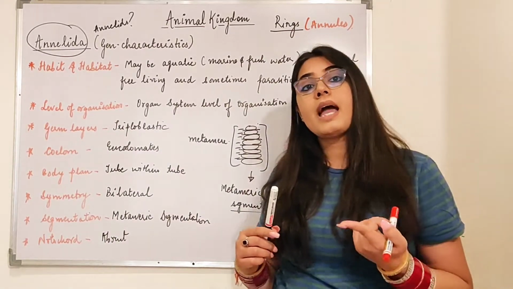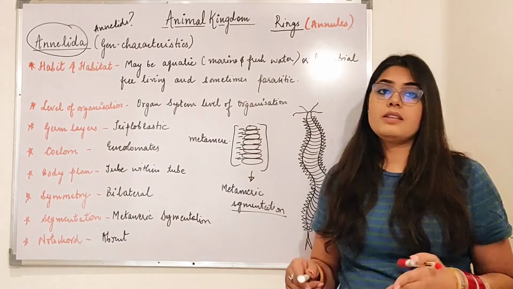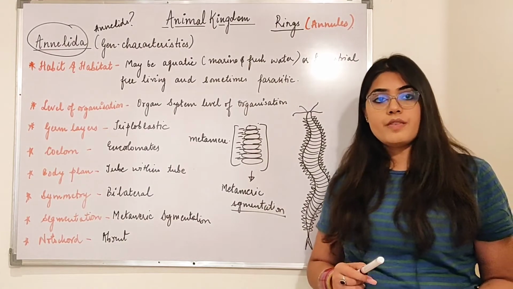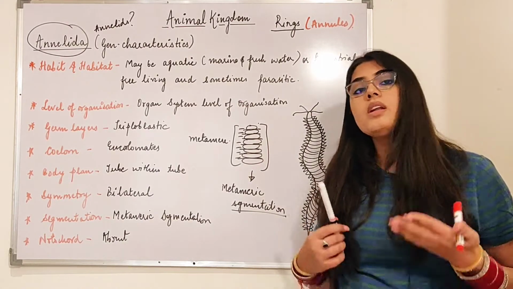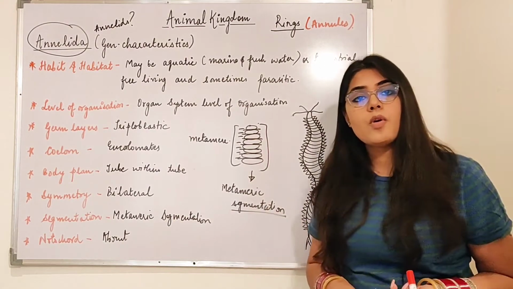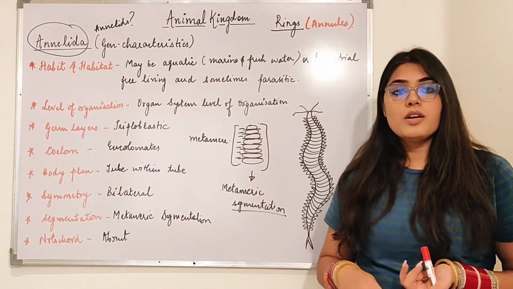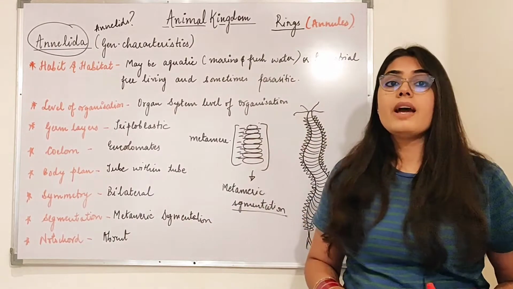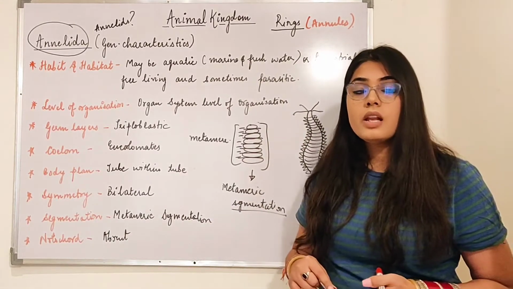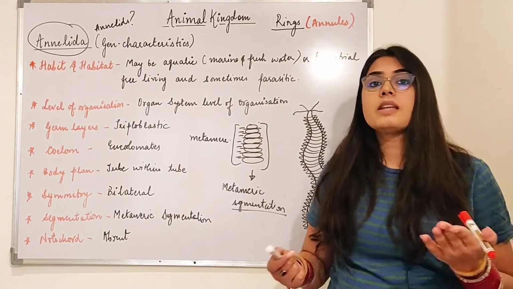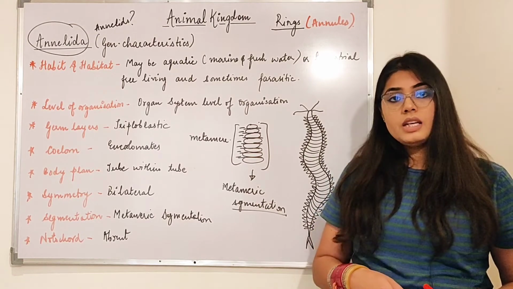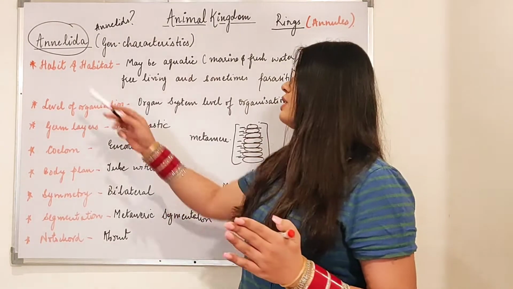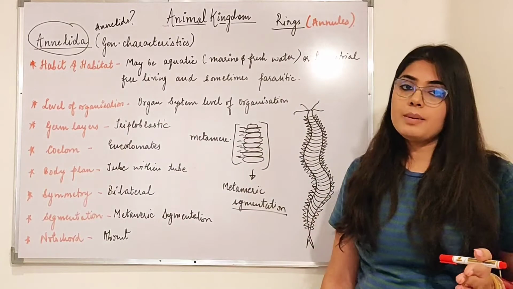In aquatic, they can be either marine or freshwater. They can be found in the freshwater as well as the marine water. Except water, they are also found on land. So they can be aquatic, terrestrial, parasitic, and free living. These are the characteristic features of habit and habitat.